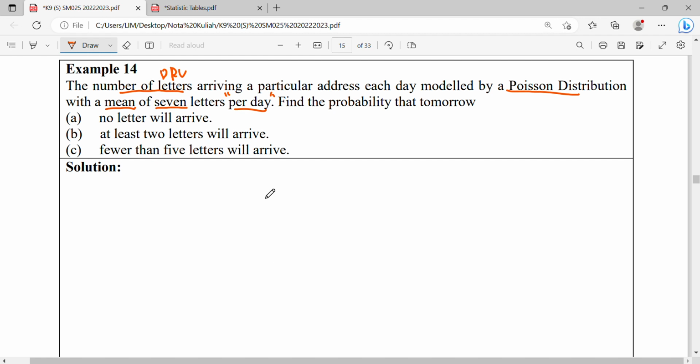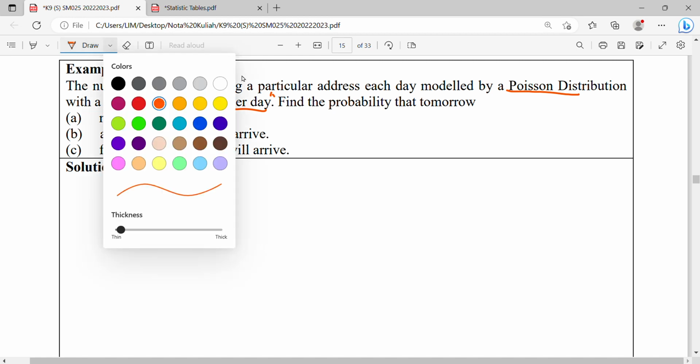Alright, so a day. So find the probability that tomorrow no letter will arrive, then at least 2, and then fewer than 5. So for the first step, we write out the distribution first. What's your x? What's your distribution?